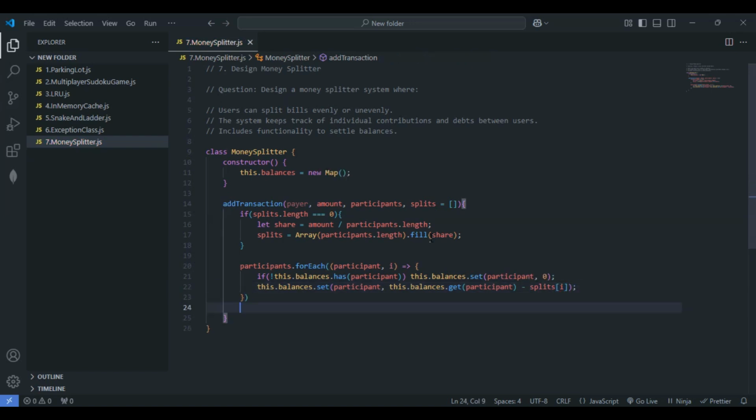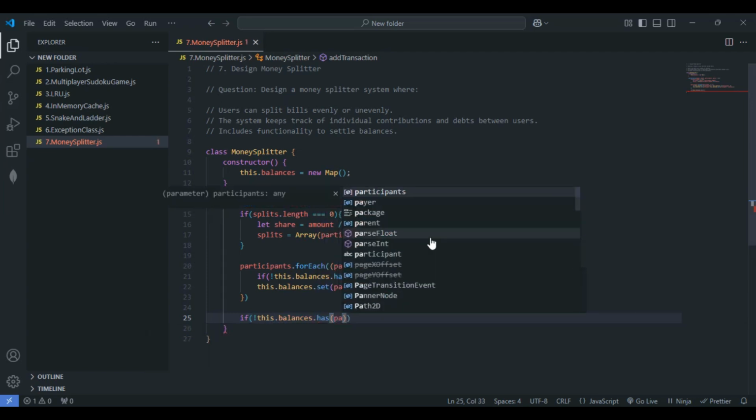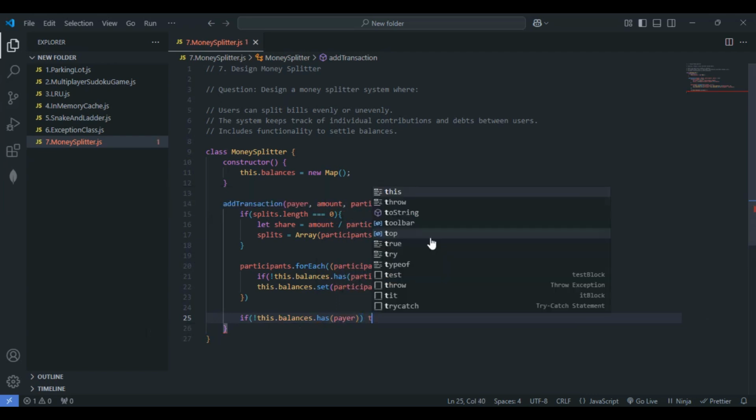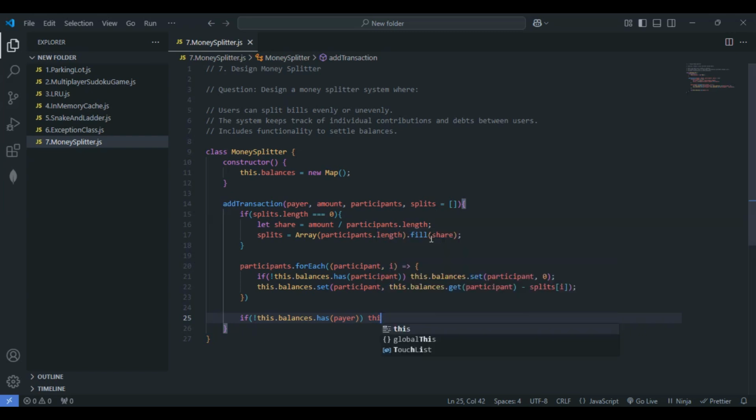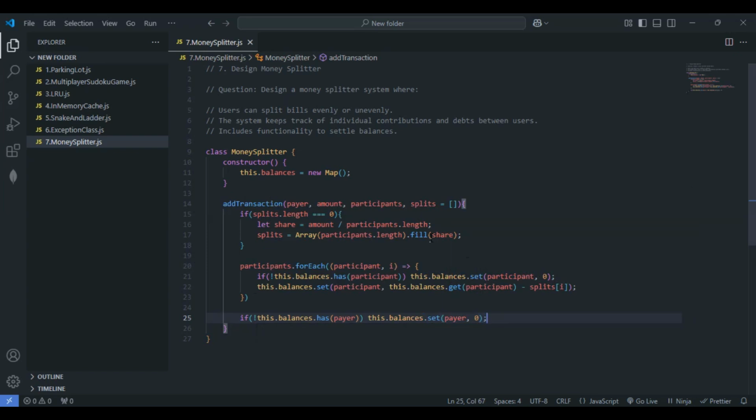So this is fine. So the next step is I'll just write the last if condition, which is very important. So again, if not this.balances.has, so if there is no pair, so that's what we are trying to write here, has pair, then what we will do, we will update the balance to basically 0 along with the pair. So how can we write this one? I'll just give here balances. For updating, I'll just make use of the set. Let me pass here pair and the value 0.